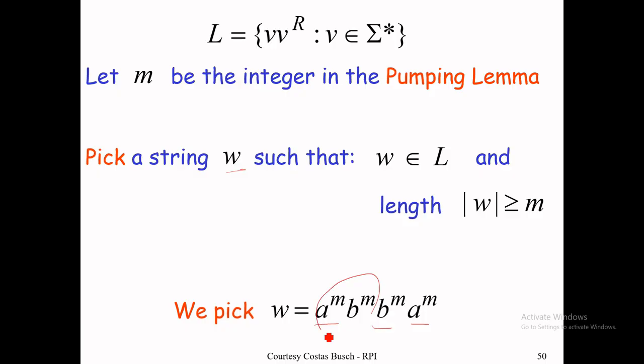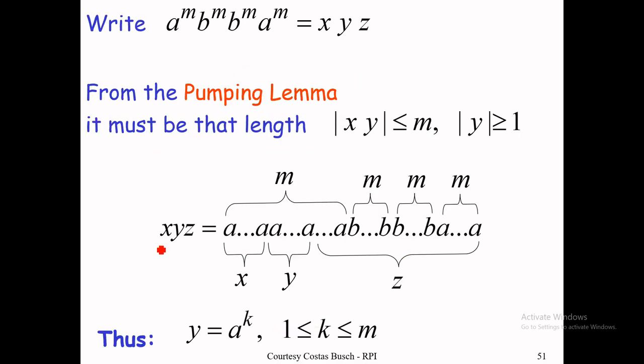So w can be decomposed into three parts x, y, z, where we take x from a's, y from a's, and the remaining a's and all the other symbols are in z. The y from a's has length k, where k is greater than or equal to 1 and less than or equal to m.